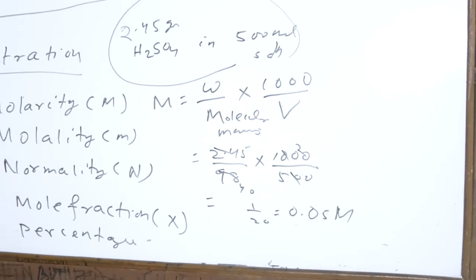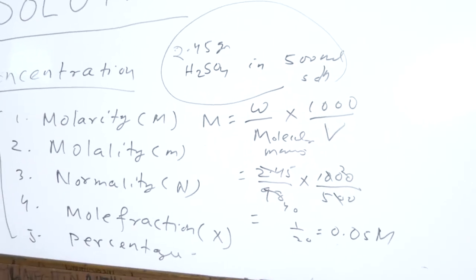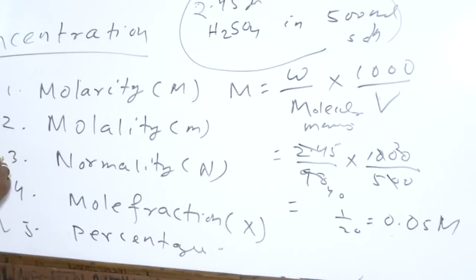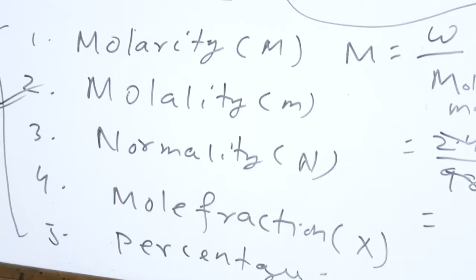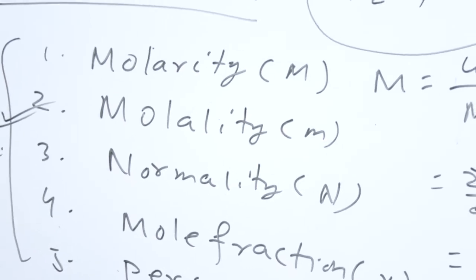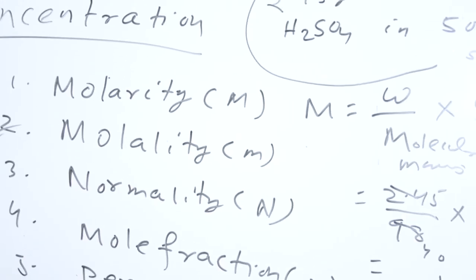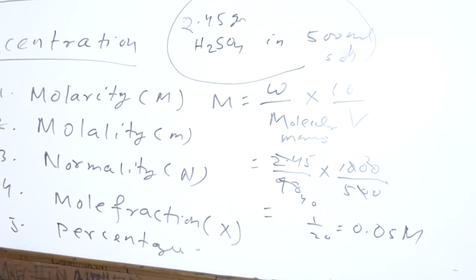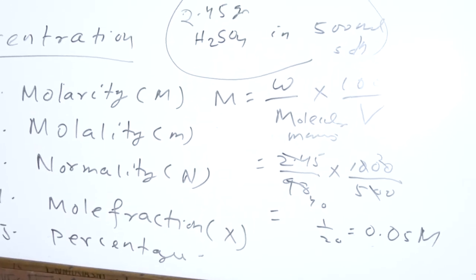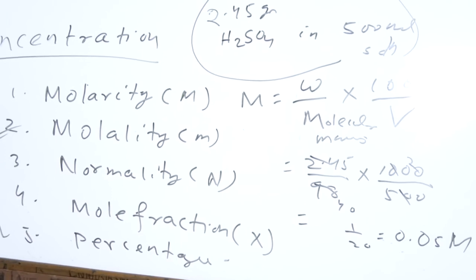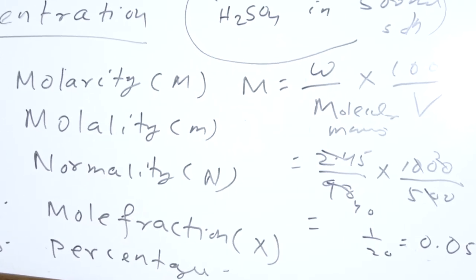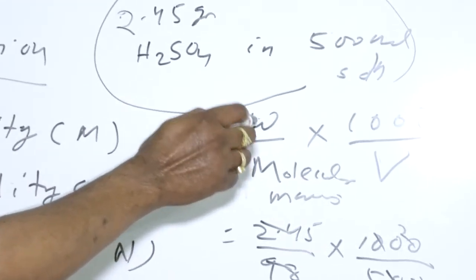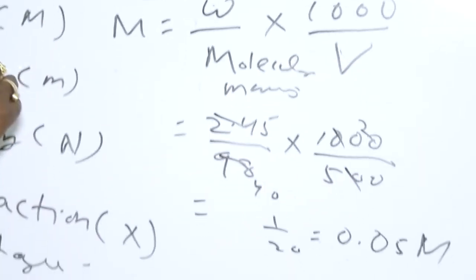Likewise, you can calculate the molarity of a solution in a given concentration. Again, let's consider molality. Molality is also the same, meaning 1 mole of solute present in 1 kg solvent is called 1 molal. Means the number of moles of a solute present per kg of solvent is called its molality. Therefore, 1 mole solute present in 1 kg solvent gives a 1 molal solution.